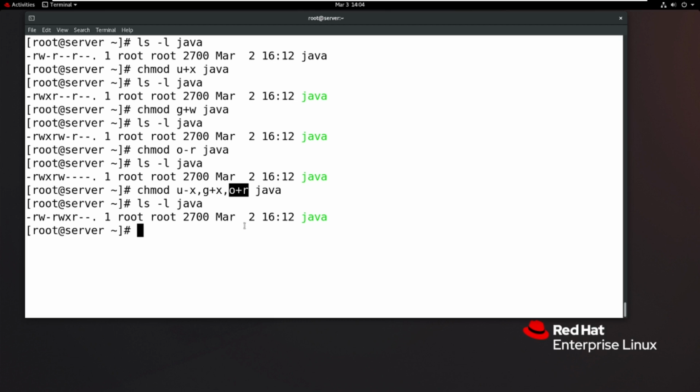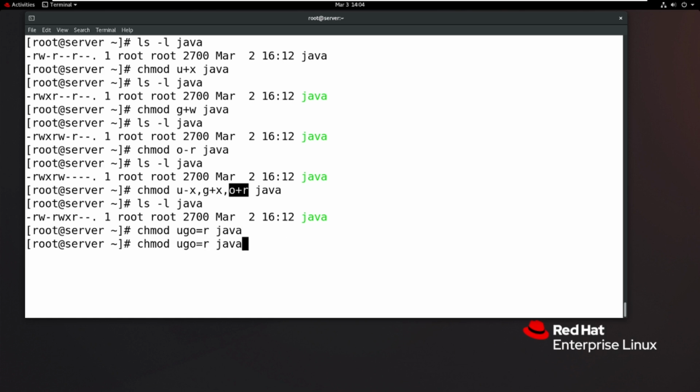But one more important thing in chmod: if you write user level, group level, other level equal to read of the Java file, what is the meaning? It overrides existing permissions. Now it will set read only for all: user level is read, group level is read, others level is read. So when you specify equal, it overrides existing permissions and then adds only the new one.